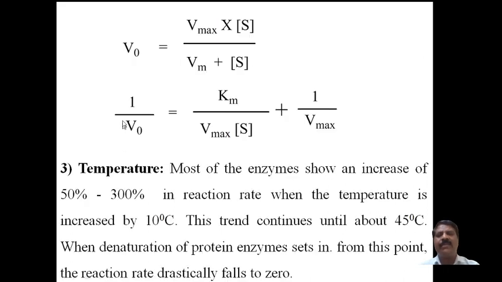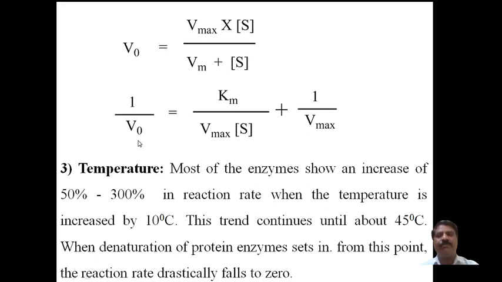This is the Michaelis-Menten equation: V naught equals Vmax times substrate concentration divided by Km plus substrate concentration.